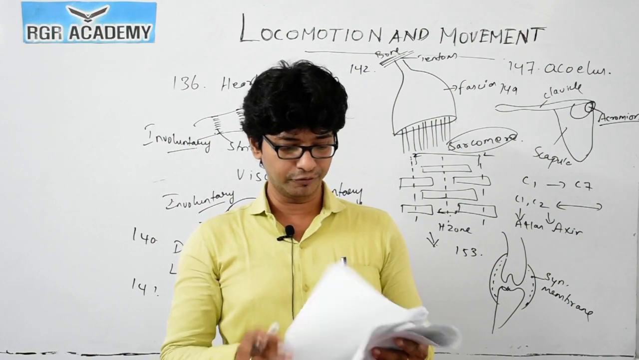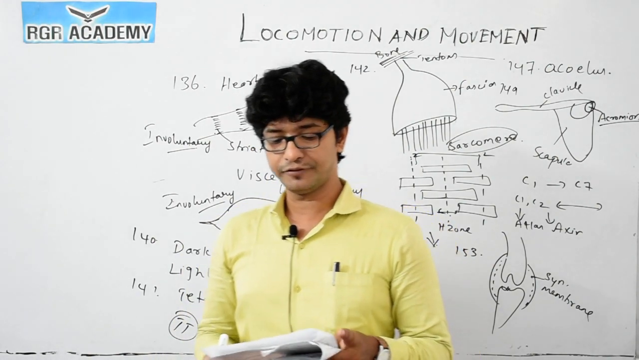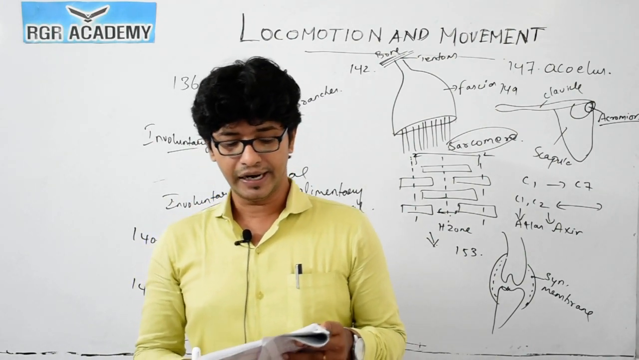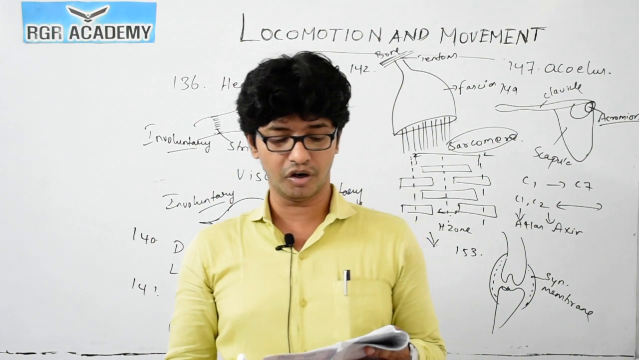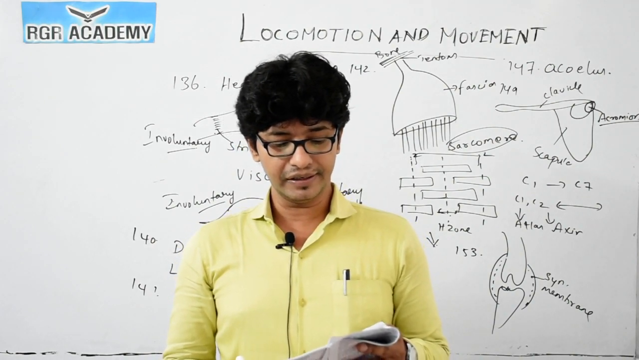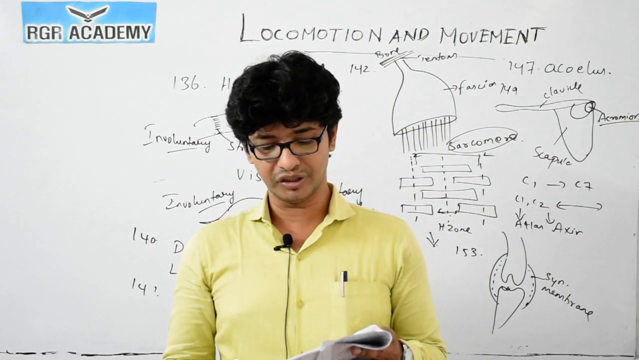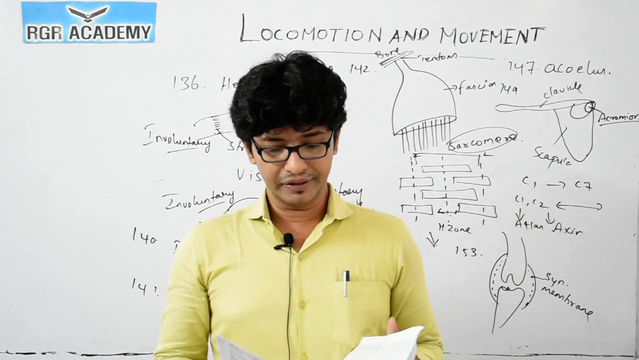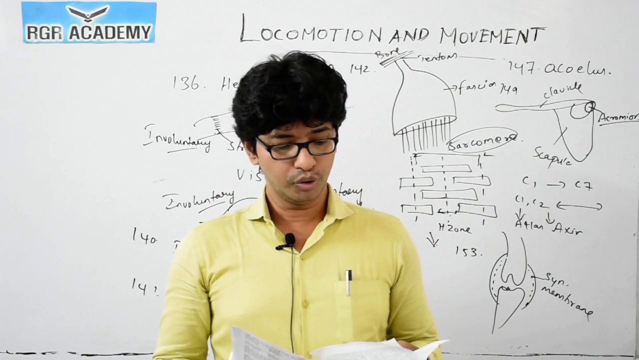Coming to the 164, the following pairs of human skeletal parts are correctly matched with the respective inclusive skeletal category, and one pair is not matched. Identify the non-matching. If you see clavicle and the glenoid cavity, you could see it's not matched with option 2, the pelvic girdle. So option 2 is the correct answer.